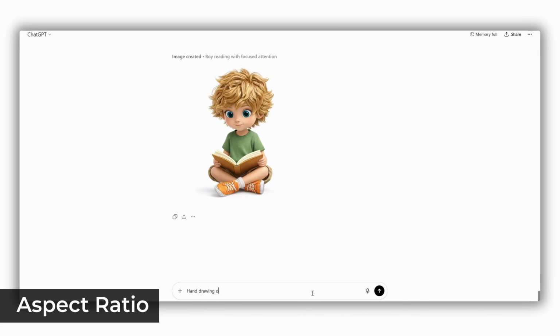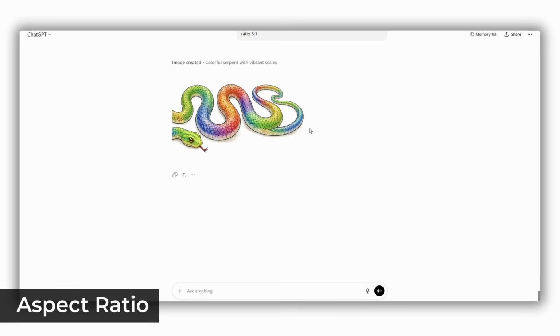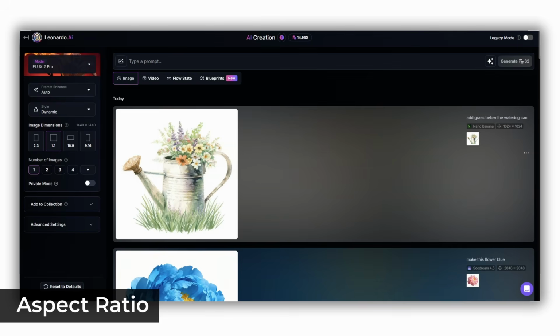ChatGPT has much fewer options. You can only have square, vertical and horizontal images, no precise ratios. Nano Banana allows for more variations, but you should always write the aspect ratio manually, which at least for me makes this a bit unreliable. I would double check the result after.